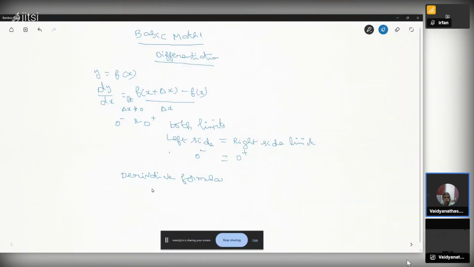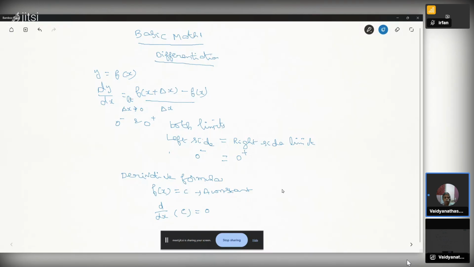Suppose f of x is a constant. f of x equal to c, a constant. d by dx of a constant is equal to 0. Derivative of a constant is 0.